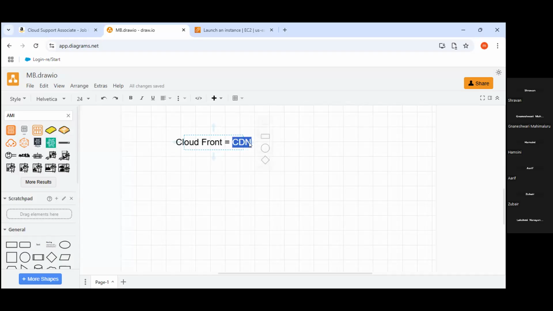So basically what happens, once my services are running only in one region, obviously other regions get latency, right? If they need to connect, they will take extra time. So at that time, what we are planning, we are not launching our services in all the regions. On our behalf, CloudFront will distribute our services all over the regions, and whenever someone is connecting with our domain or our main origin, only at that time do we have to pay. Rest of the time, no need to pay. So that is the main purpose of CloudFront, the content delivery network, folks.